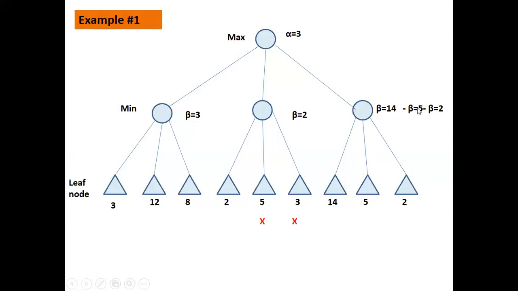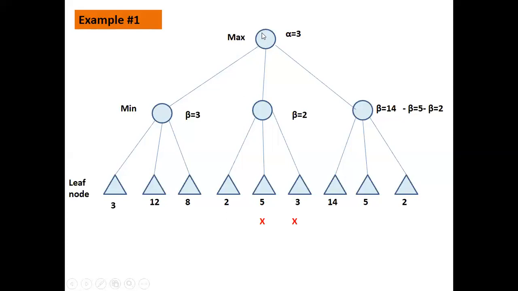Still it is quite good as compared to the alpha value. So again explore another path. Another path is now 2. As we are at minimum level, our final beta value will be the minimum, that is 2. So the min value of this node will be 2. Now the max value is already 3 and what we have here is 2. Here again 2 and this is 3. So the max value will remain as 3. Is it clear? So this is the path which will give the maximum result to the player max.